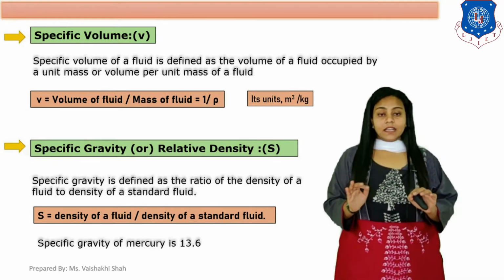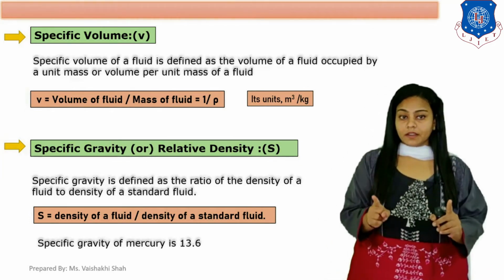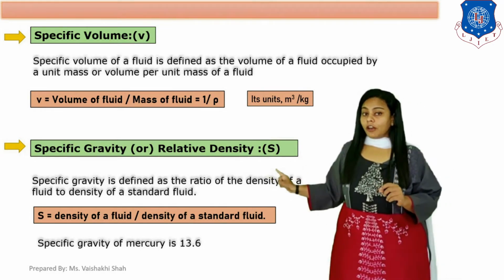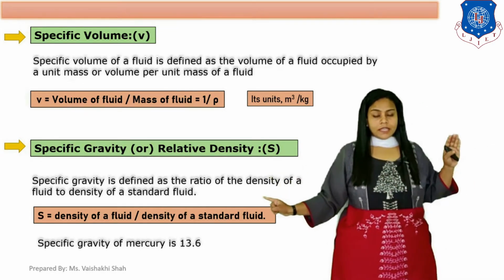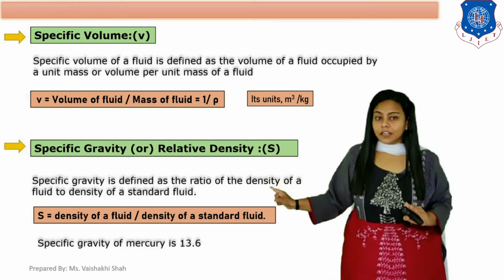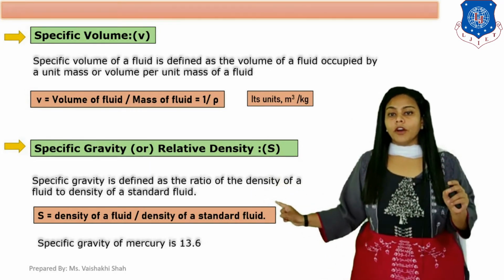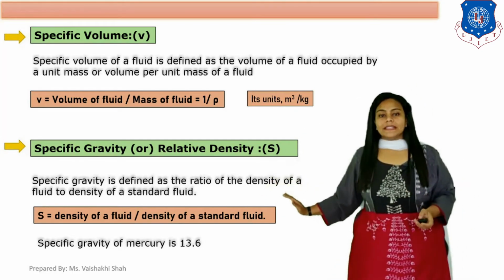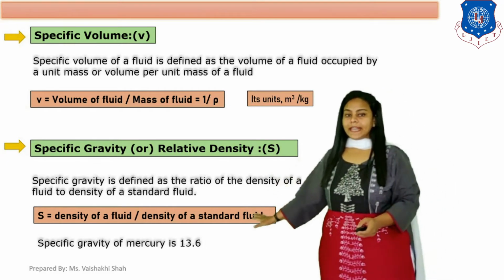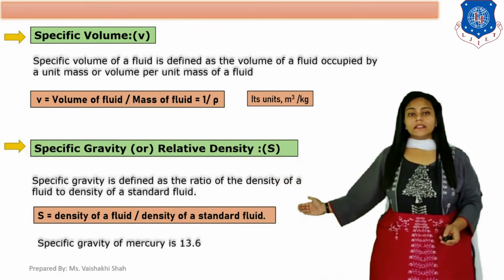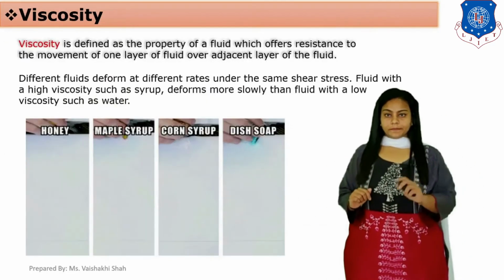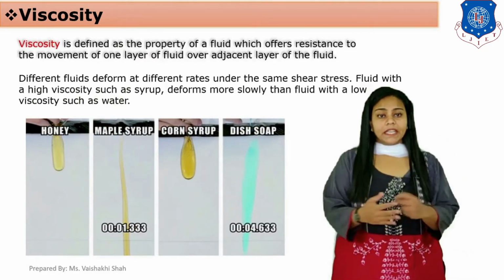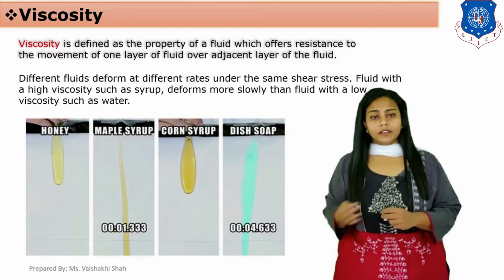Here we are taking the standard fluid as water. So specific gravity is the ratio of density of any fluid by density of water. And normally we take the specific gravity of mercury as 13.6.